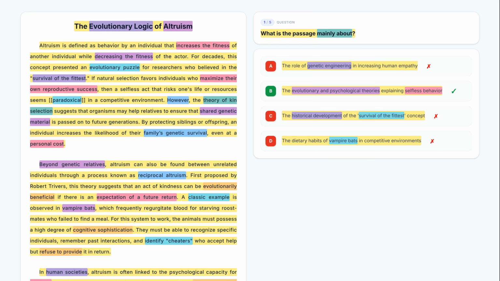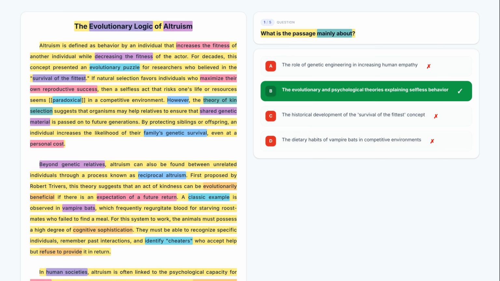The correct answer to this question is option B, since it accurately captures the dual focus on biological evolution and human psychology that characterizes the entire passage.